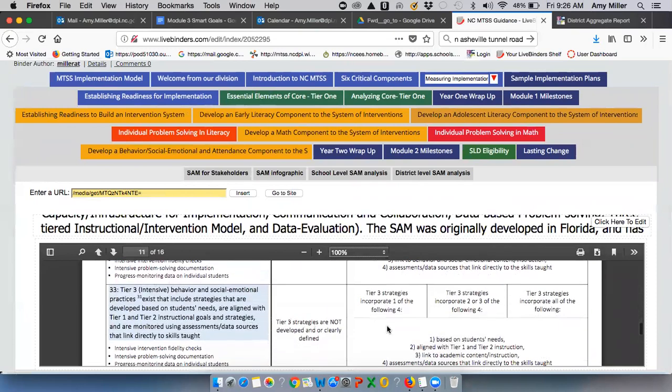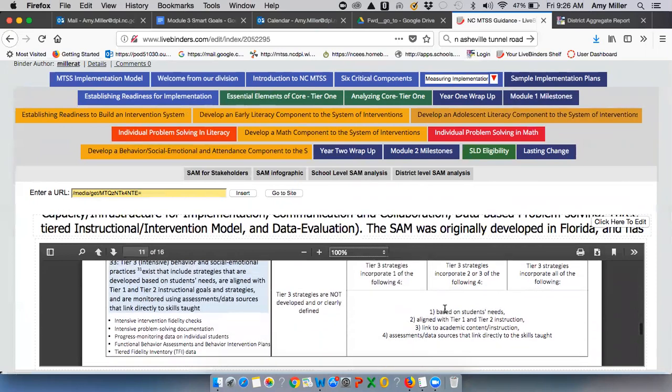So level 1 on item 33 indicates that at tier 3, or my intensive behavior and social emotional practices, really we are coming up with strategies that are based on student needs.